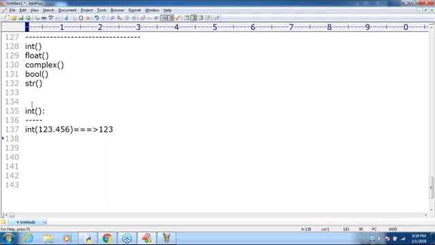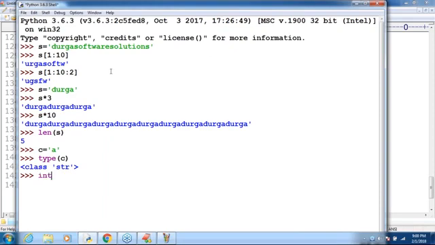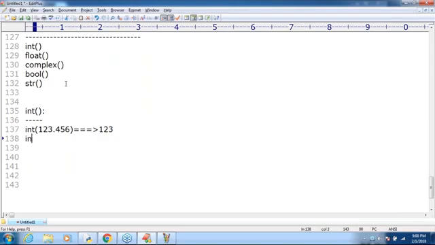So float to int, possible or not? What is the answer we are going to get by default, sir? 1, 2, 3. Let me do it parallelly, sir, so that you will get it: int of 123.456. What is the answer? By default, we are going to get 1, 2, 3. It is the int value. Int value means 1, 2, 3 is the answer we are going to get. Here, float to int.